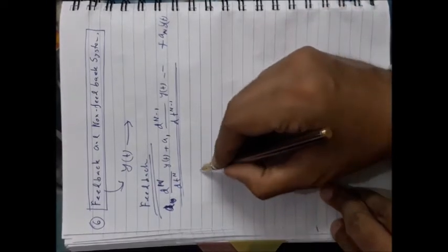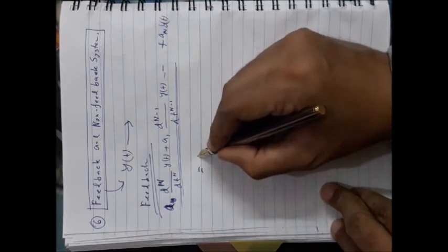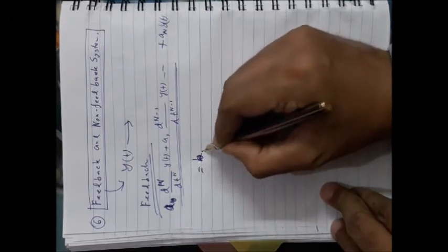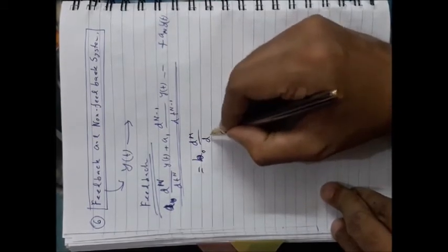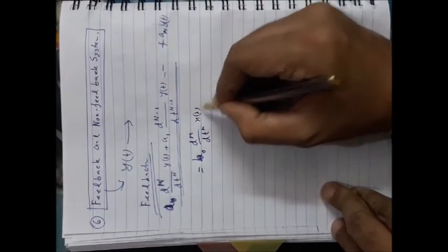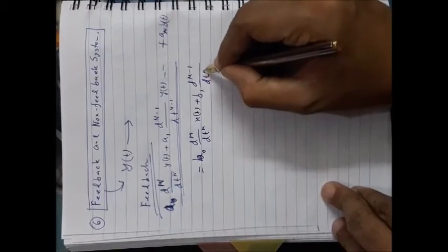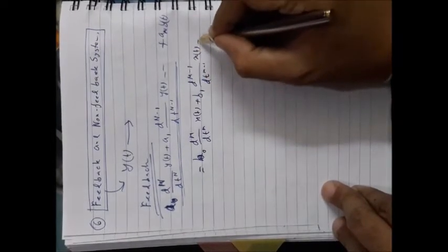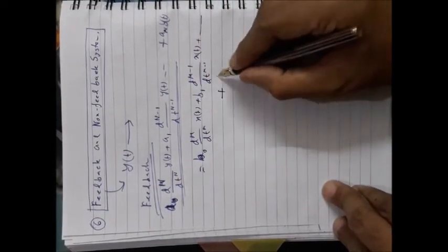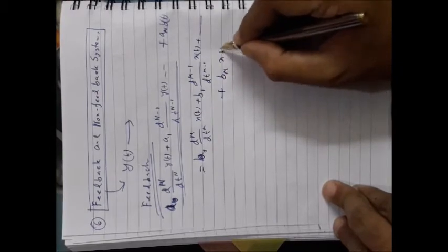And the terms on the other side are b0 d^m/dt^m x(t) plus b1 d^(m-1)/dt^(m-1) x(t), and so on, and the last one will be bm x(t).